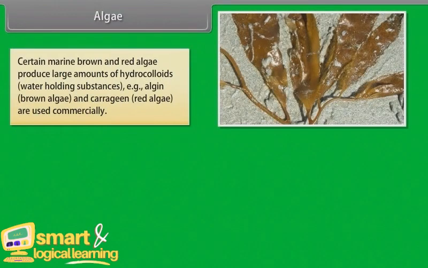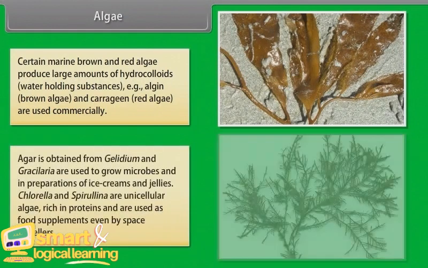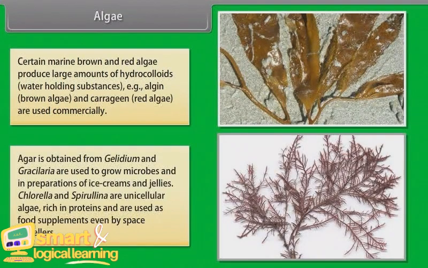Certain marine brown and red algae produce large amounts of hydrocolloids, water-holding substances, that is, algin from brown algae, and carrageen from red algae, which are used commercially. Agar is obtained from Gelidium and Gracilaria and is used to grow microbes and in preparations of ice creams and jellies. Chlorella and Spirulina are unicellular algae rich in proteins and are used as food supplements even by space travelers.